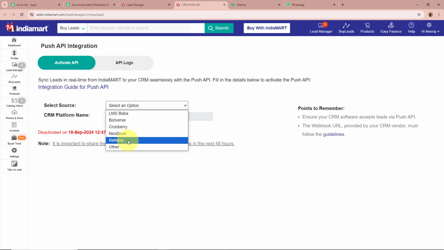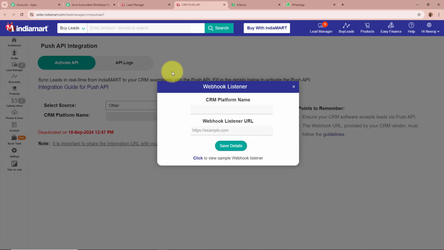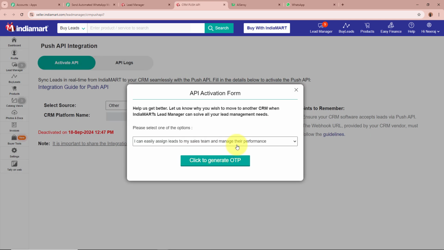So for the source over here, as the given source is not provided to us in this drop down, I'm going to select it as other. Okay, so I'm going to select the source as other. As I do that, a dialog box appears in front of you, which is asking for the CRM platform and the webhook listener URL. So for the CRM platform, I'm going to enter Pabbly Connect. Okay, and for the webhook URL, I'm going to paste the webhook URL that Pabbly Connect has provided us, and then I'm going to click on the save details button.